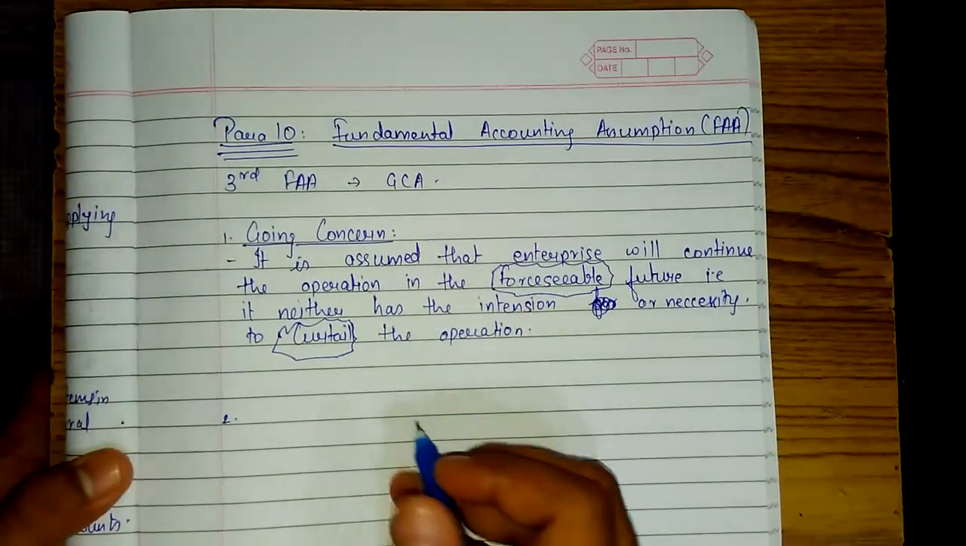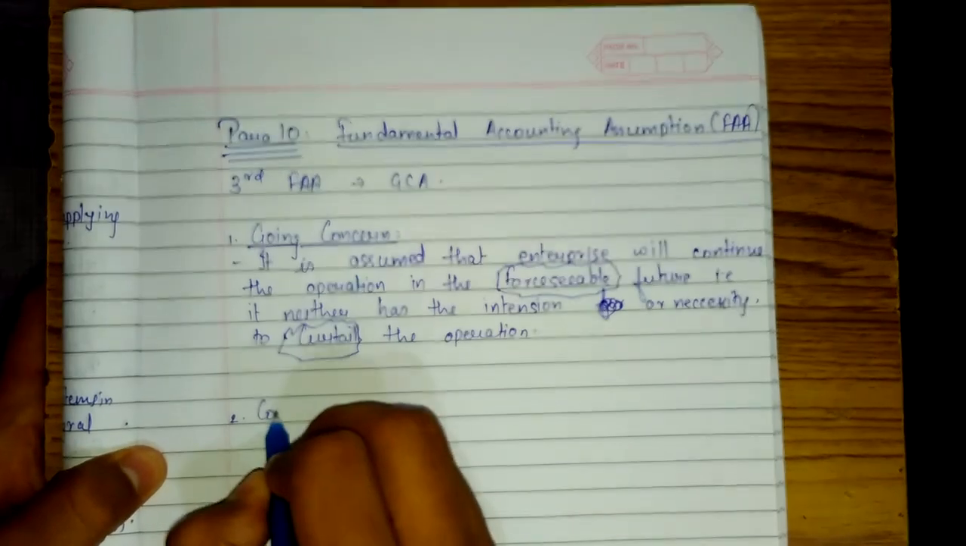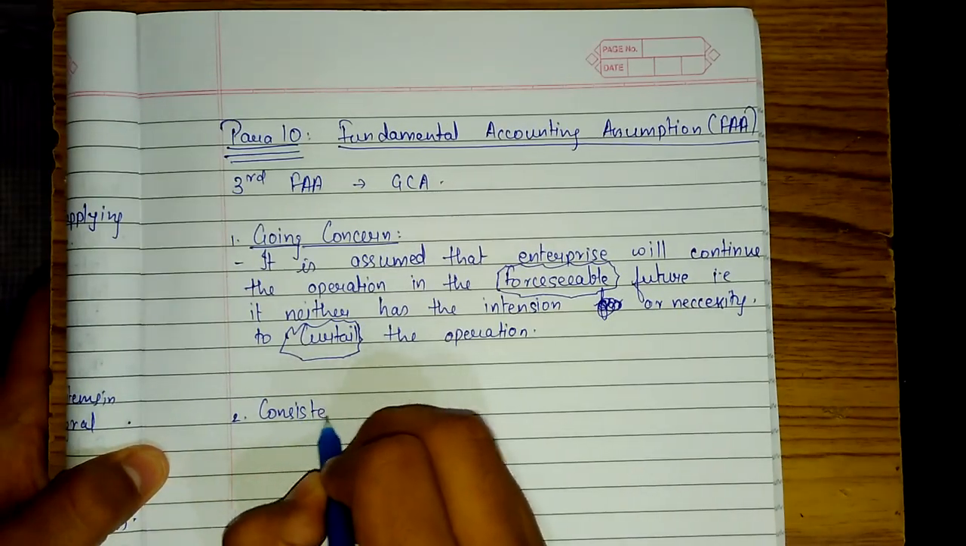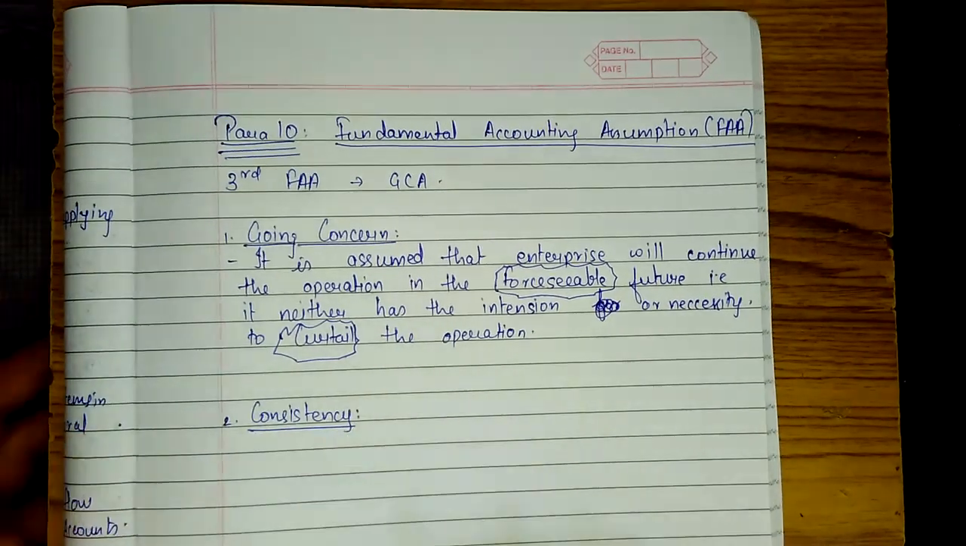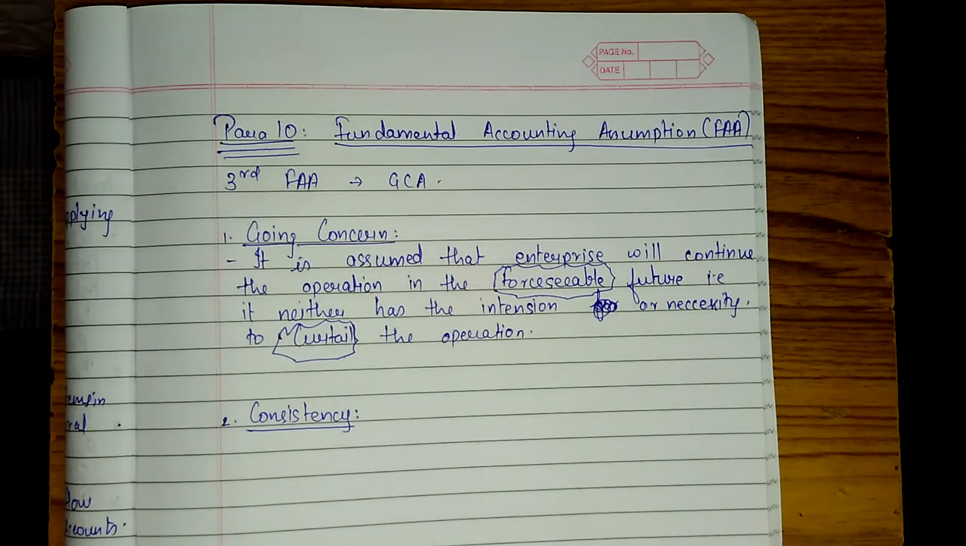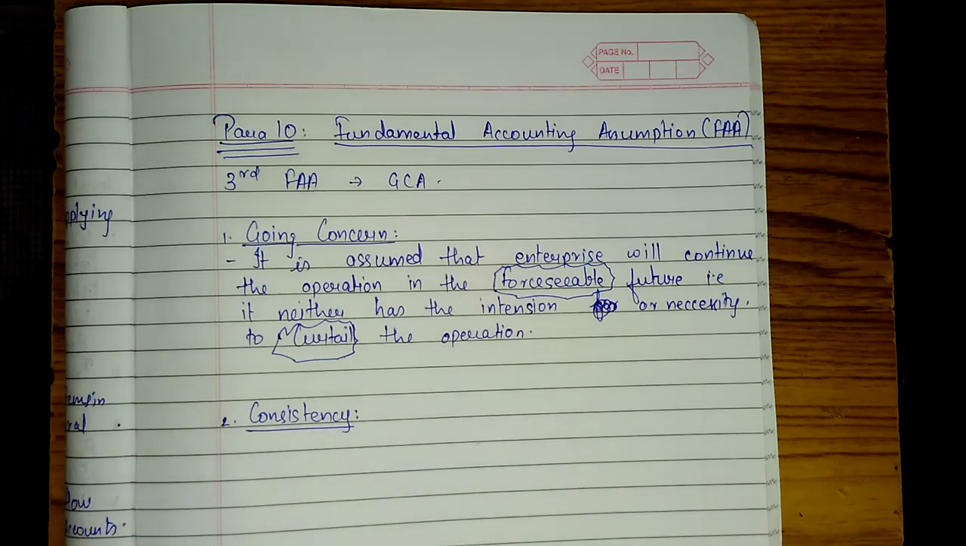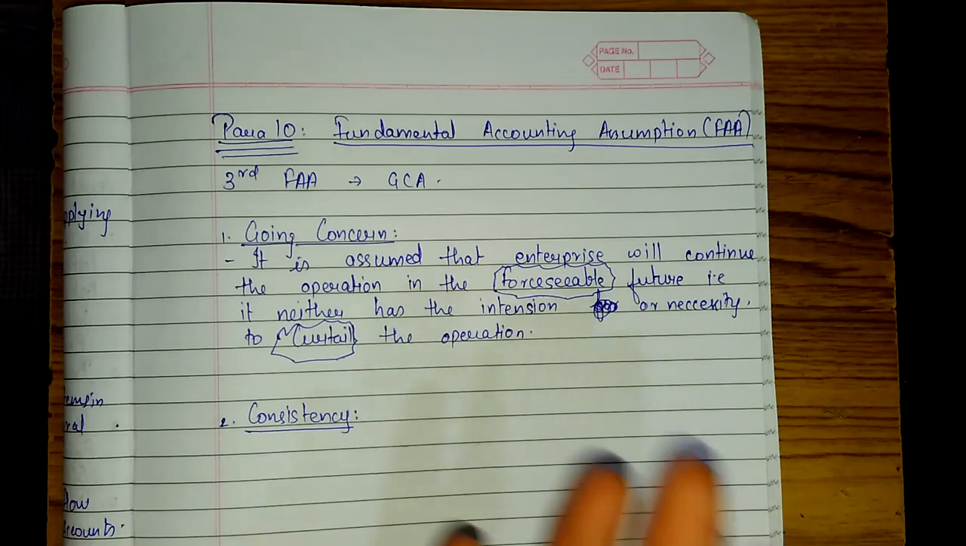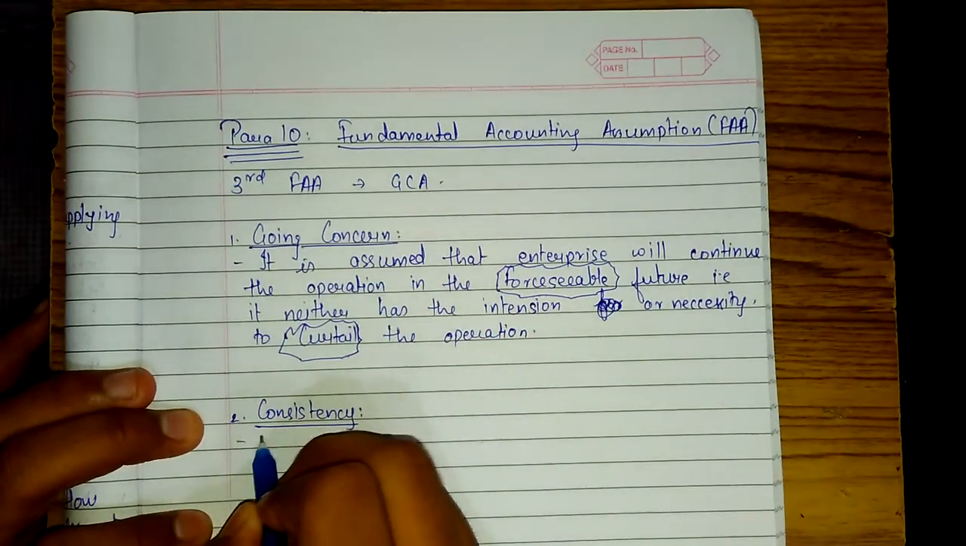Second, we'll go on to consistency. What does consistency mean? Consistency means it is assumed that accounting policies and principles are followed consistently from one period to another. Okay? So this is very simple. Accounting policies will be followed from one accounting year to another accounting year. There is no need of any explanation for this.